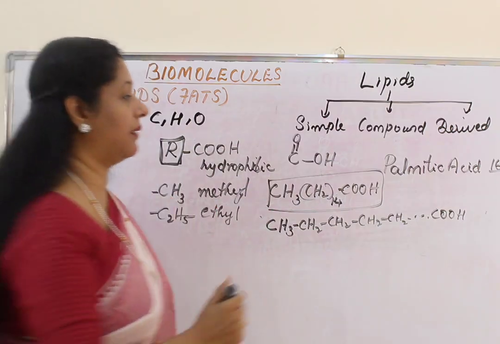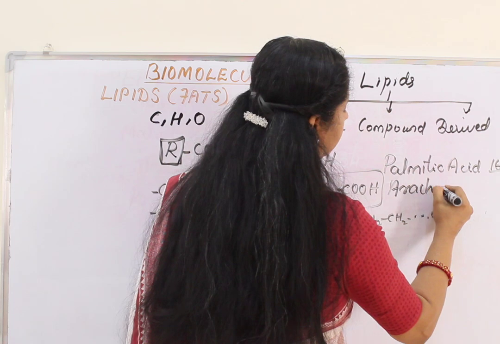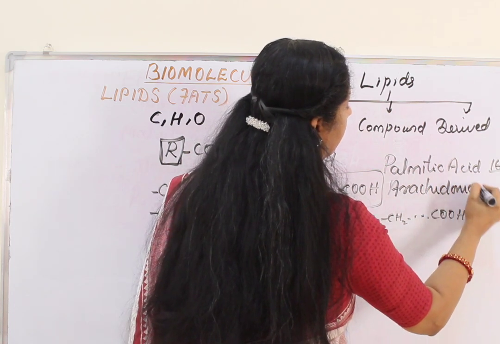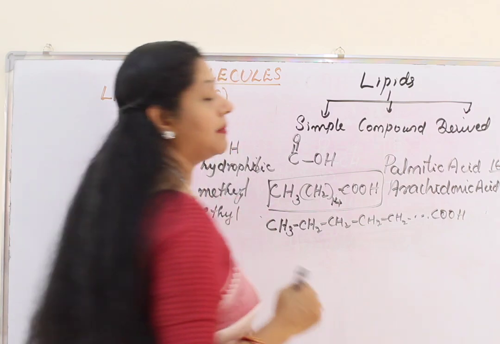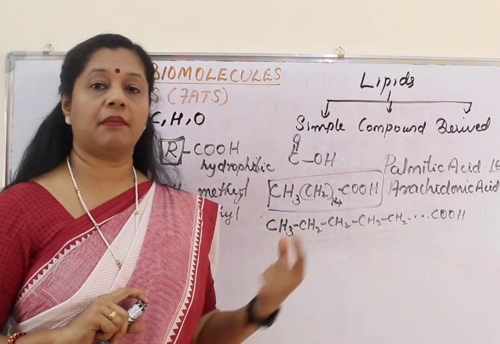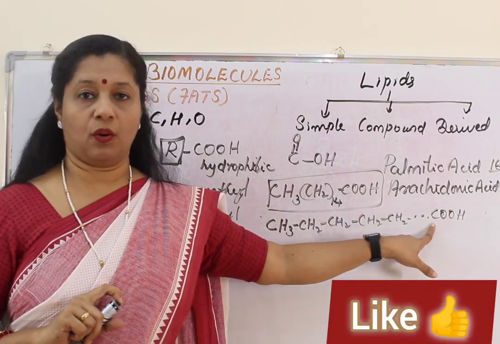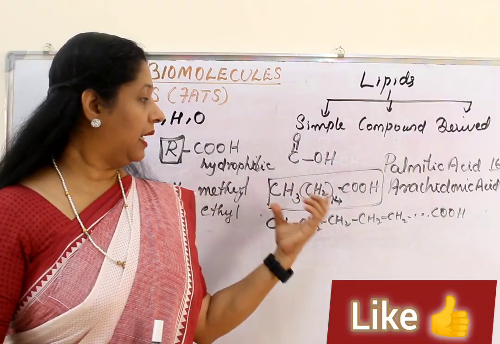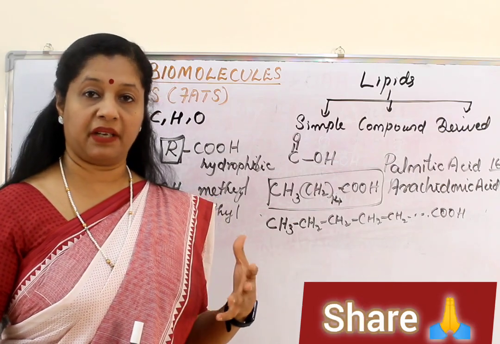One more example you have to study is arachidonic acid. Arachidonic acid has a total of 20 carbon atoms including the carboxylic carbon. Usually the number of carbon atoms can vary from 1 to 19 in the R region, except this COOH. Now you learned about saturated and unsaturated hydrocarbons in your previous classes.